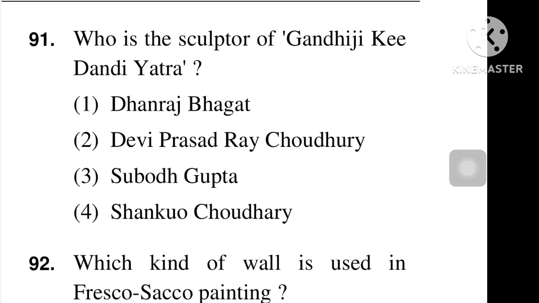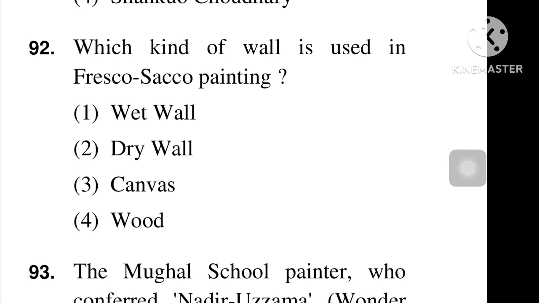Our first question today is, who is the sculptor of Gandhi ji ki Dandi Yatra? Options are here: धनराज भगत, देवी प्रसाद राय चौधरी, सबुद गुप्ता और शंकु चौधरी. The right answer is D.P. Rai Chaudhary. Our next question is, which kind of wall is used in fresco secco painting? Fresco secco is a wall painting technique, and the right answer is dry wall.